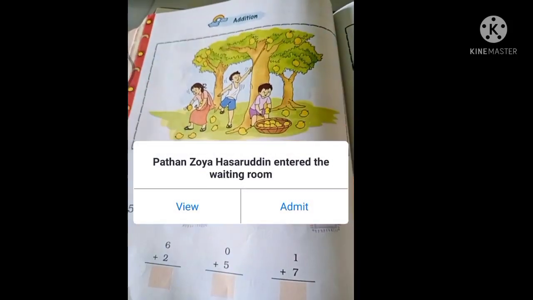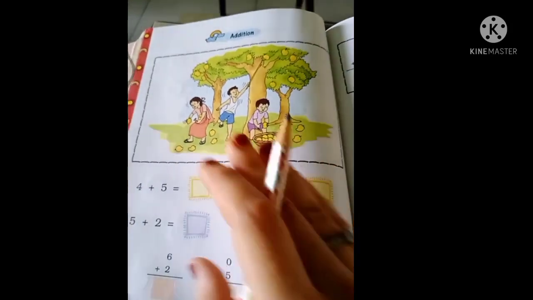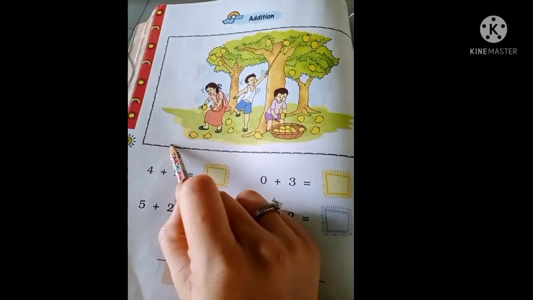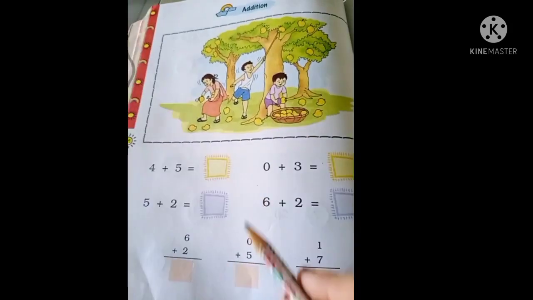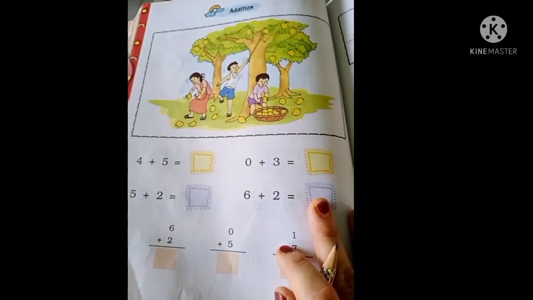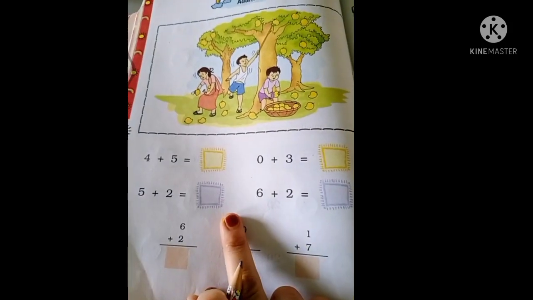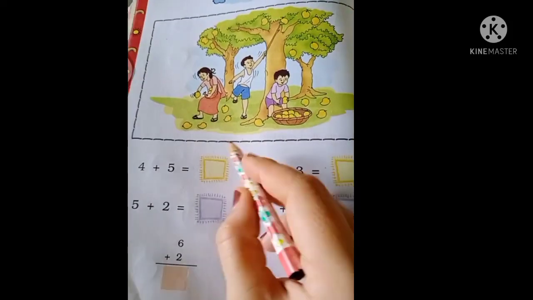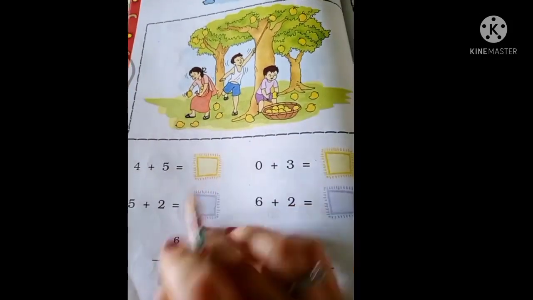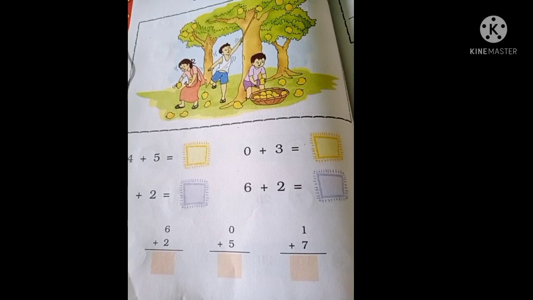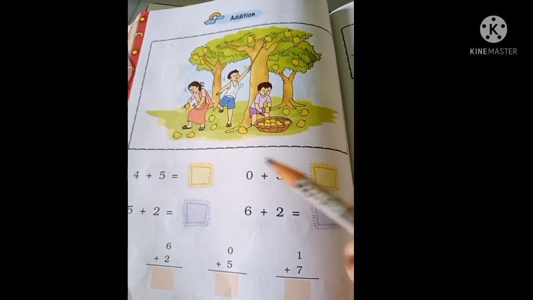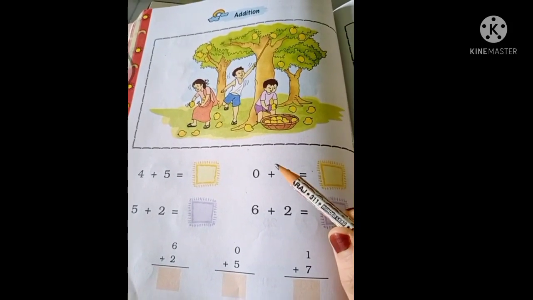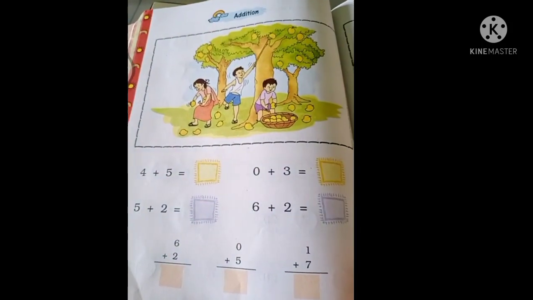Chapter number 3 में जो addition हमें दिया था ना, वो हमें chapter 1 से numbers from 0 to 9 only we can do addition up to 9 numbers, right? But now we will do addition till the 20 numbers. Why? Because in this chapter now we learn numbers from 10 to 20 also. So we can do addition up to 20. That's why the concept of addition is given again, right? In chapter number 3 we have seen addition till number 9.